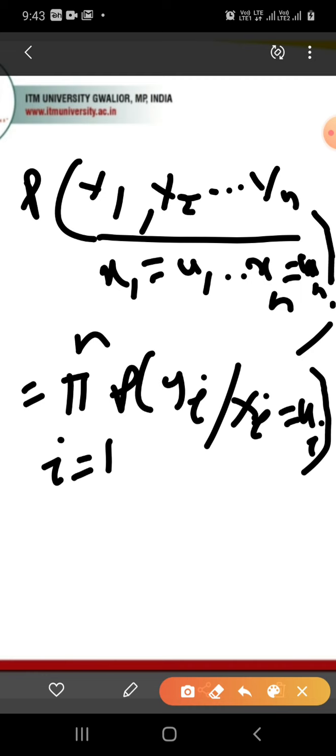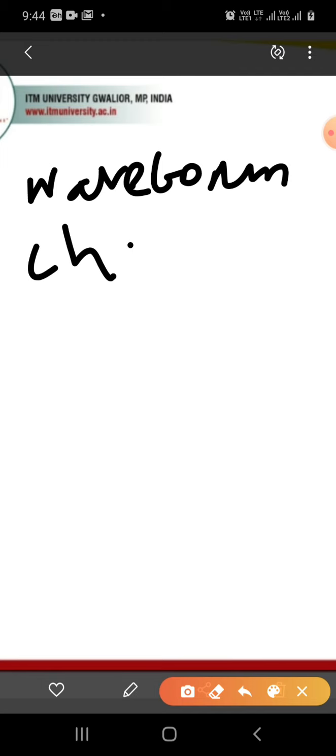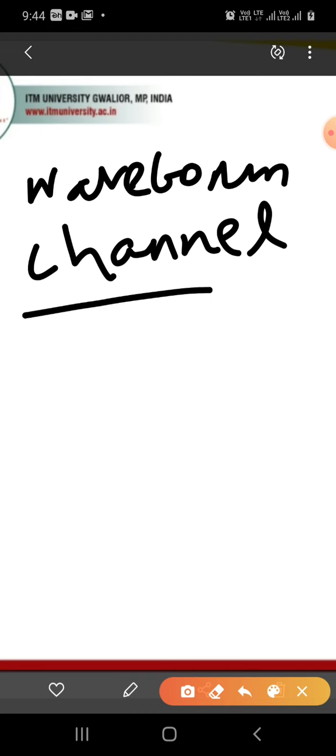Now I want to talk about our last channel, that is the waveform channel. In the waveform channel, the input and output are waveforms.